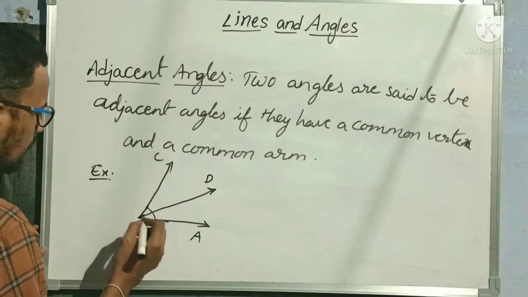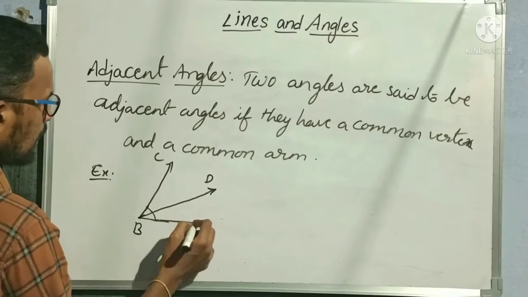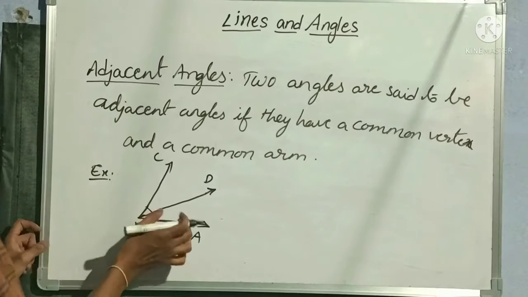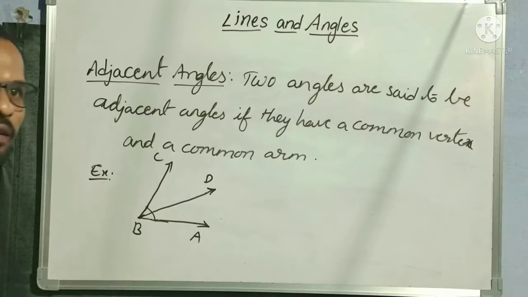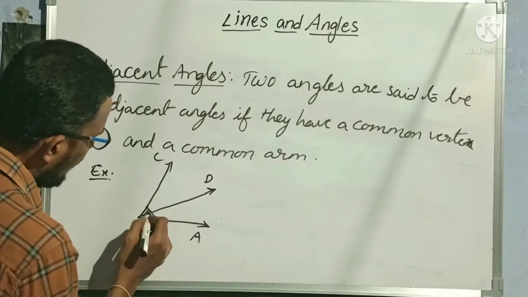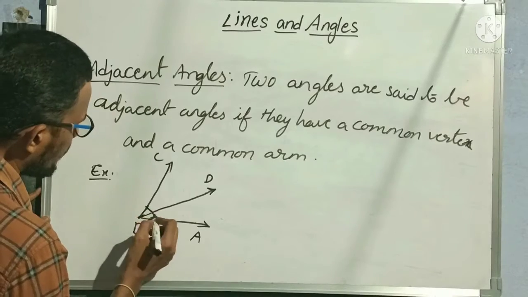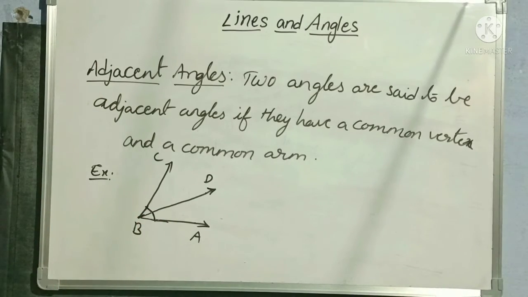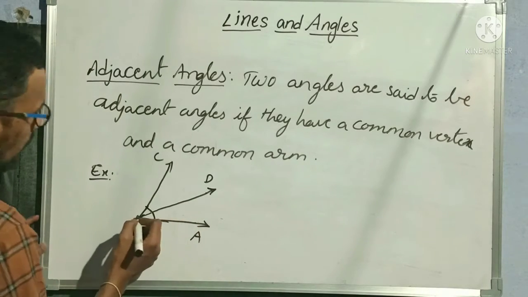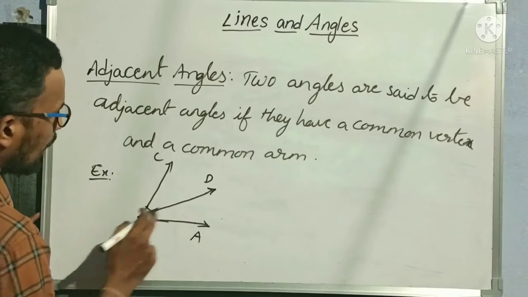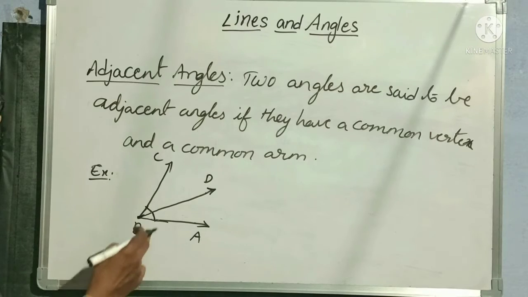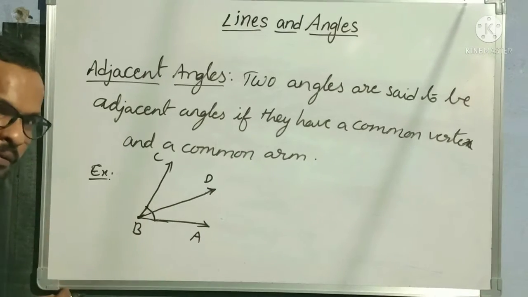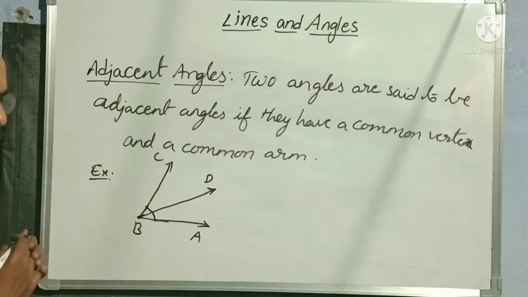I hope this is not a ray, this is a line segment. Okay. Yes. What I am doing means I am dividing this into two parts by using ray BD. Clear? Now, the same angle is divided into two parts here. This is one part, this is one part, right? The same angle is divided into two parts here. So the vertex is same here. From point B only I am drawing one more ray there, and it is divided into two parts here. Right? From point B only I am drawing one more ray. Clear? Now it is divided into two parts.